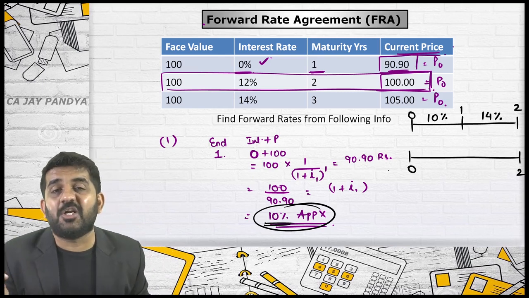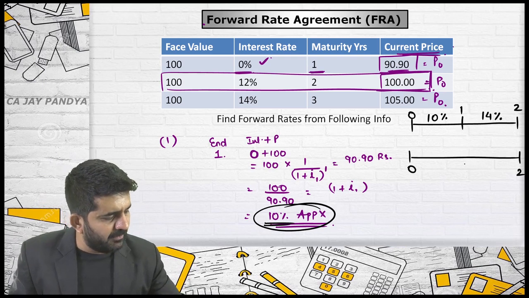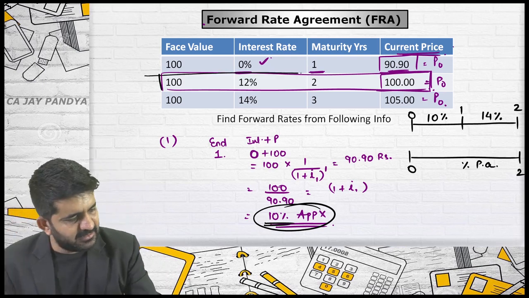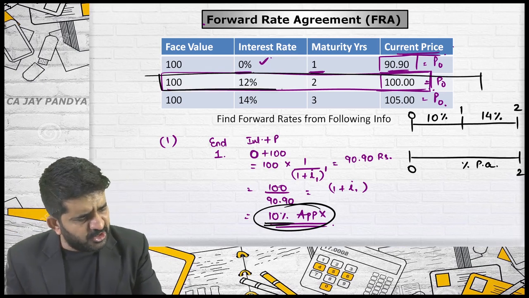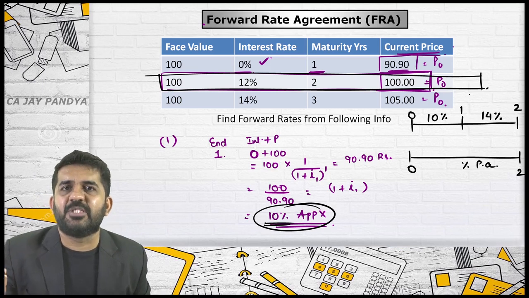This rate is not asked. What is asked is the forward rate. So tell us this rate, what will be the percentage per annum rate for this? Now this is very simple. Try to understand. Because in this case the face value is same, so it is simple.